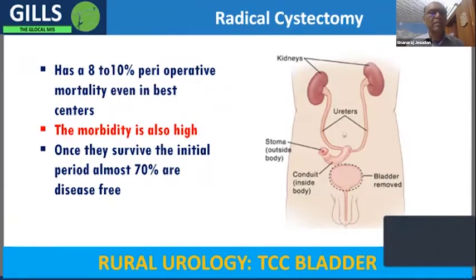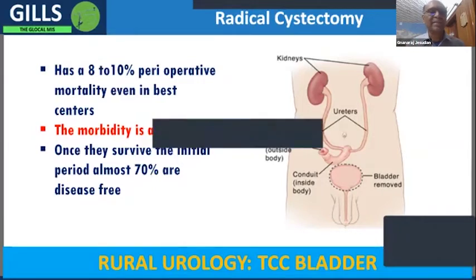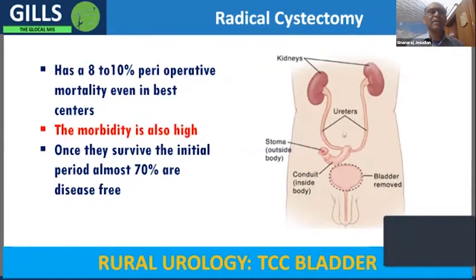But then many of the patients do not like it either, because they don't like the bladder being removed and having a bag to collect the urine all the time. Especially, in the beginning I told you about one of the nuns whom we are treating for the last 10, 11 years. She also initially went to other places and she was offered a radical cystectomy.